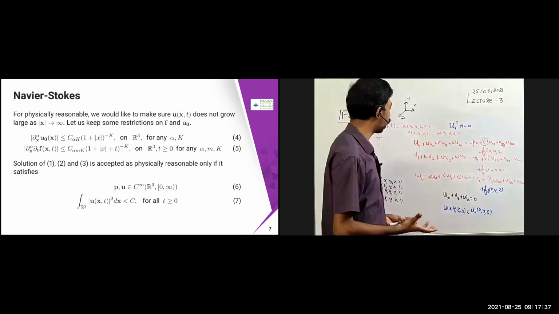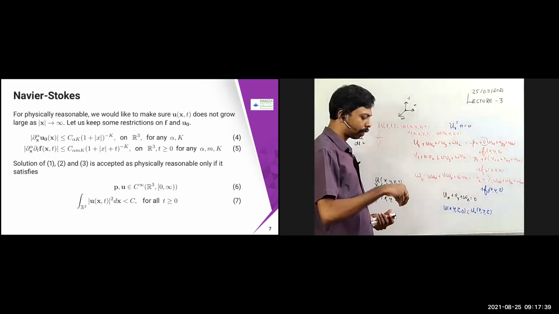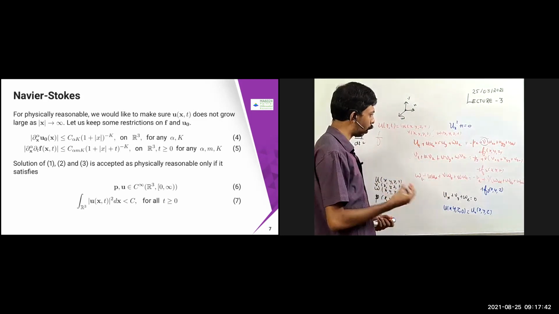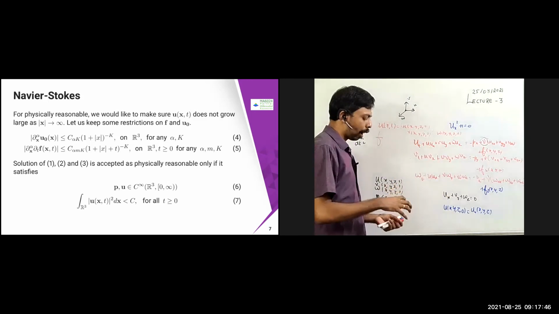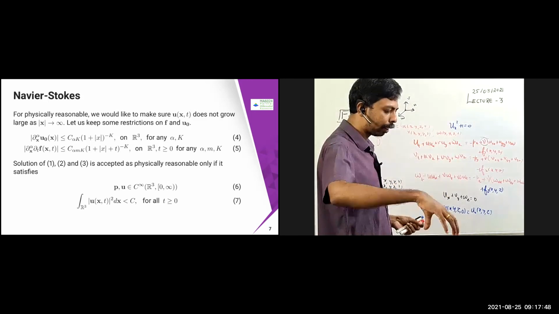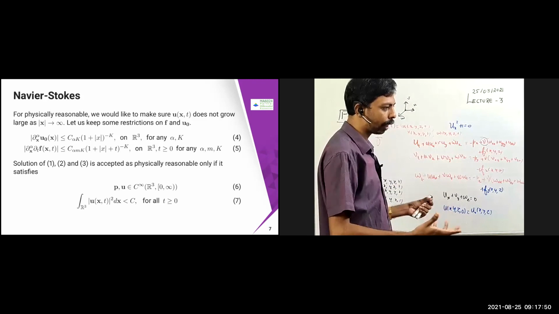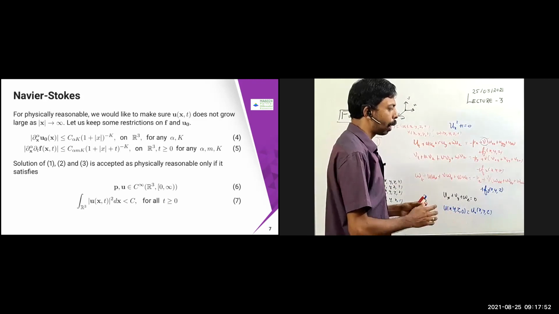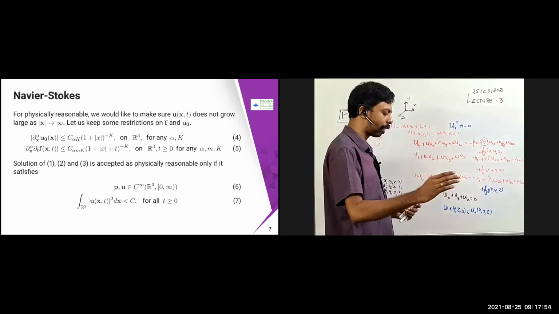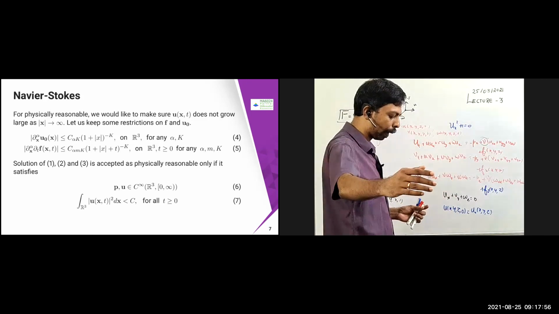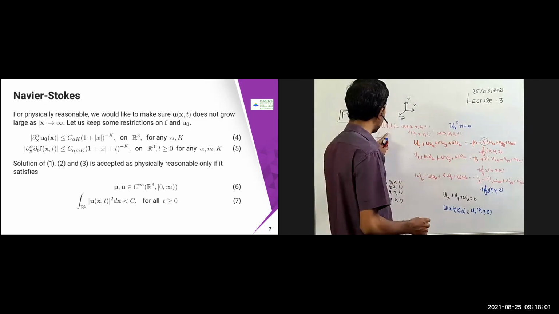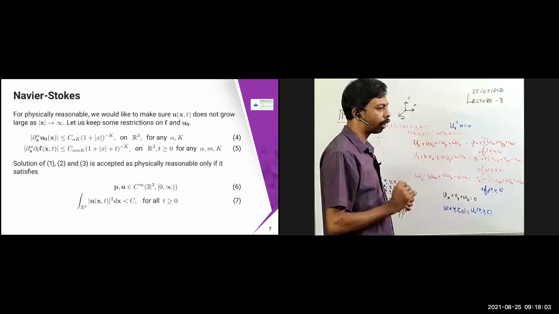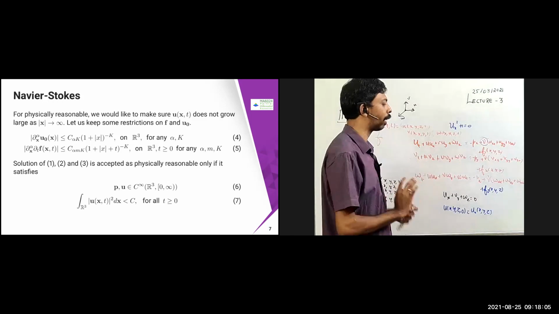All these things, what we are trying to do is that suppose some earthquake or some glacier gas fall down or something happened in that Broken Dam, what we want to understand is that after it is reaching a long, if it is nearby region, definitely we can expect that the velocity is going to be high. But as x tends to infinity, I'm just going along a long path, or it is going to spread over a long path. In that case, will that u of x comma t grow large or is it going to dissipate? That we want to understand.